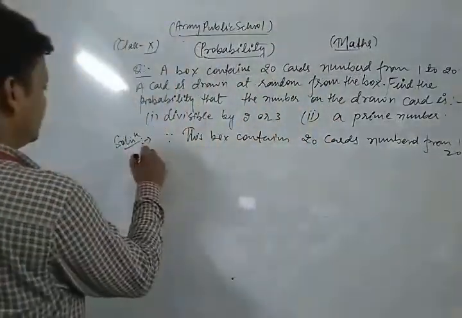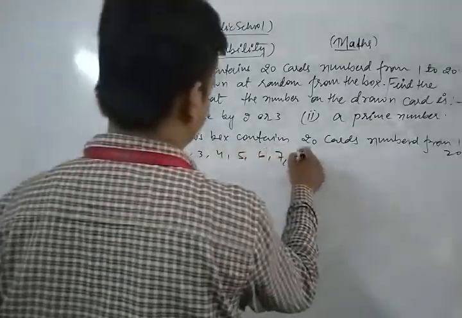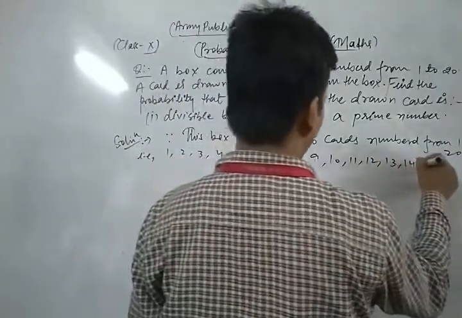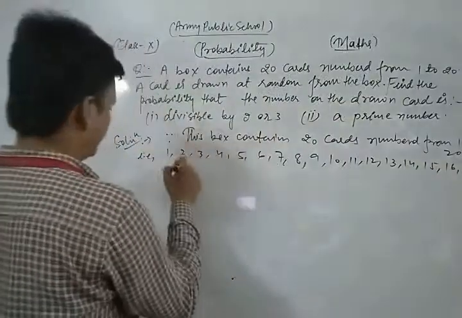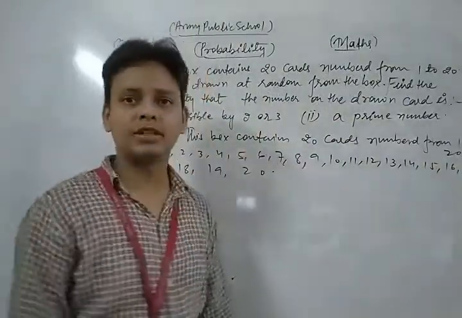That is 1, 2, 3, 4, 5, 6, 7, 8, 9, 10, 11, 12, 13, 14, 15, 16, 17, 18, 19 and 20.